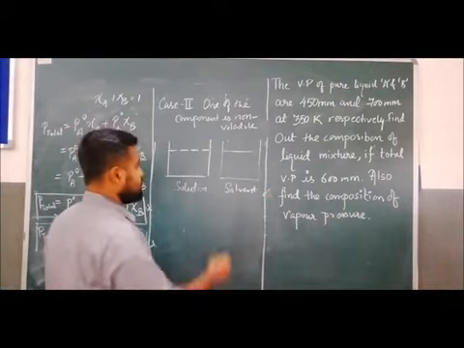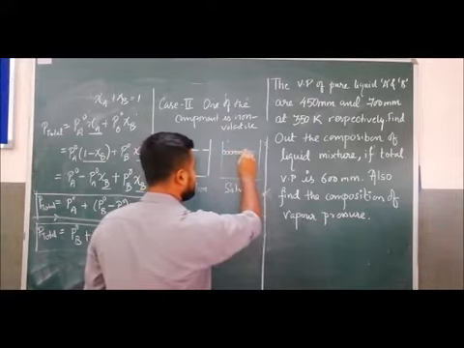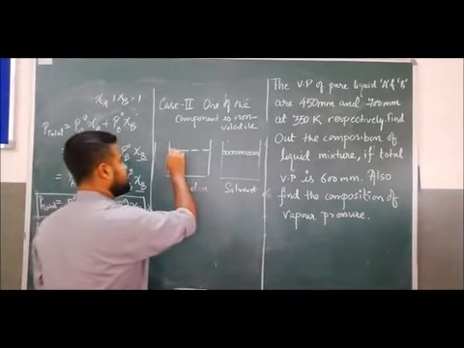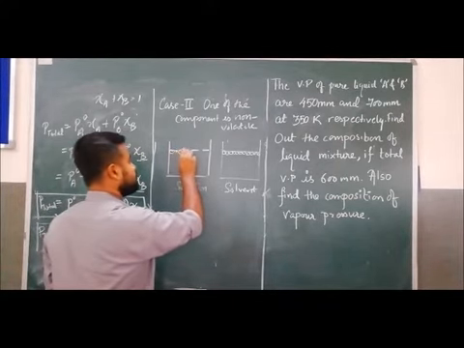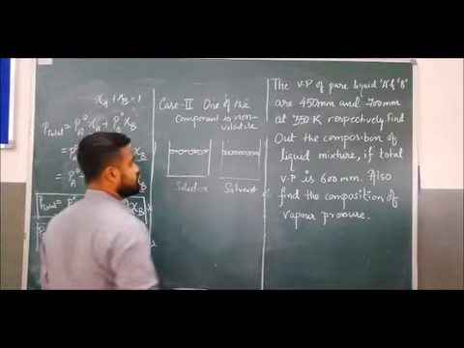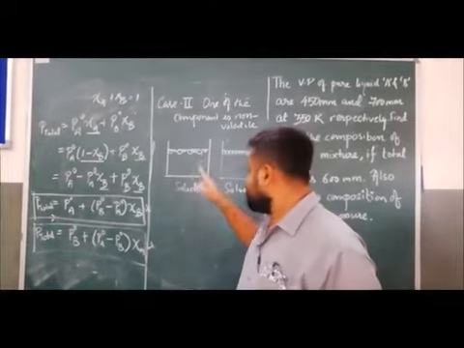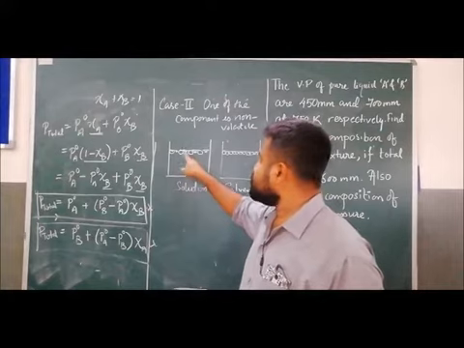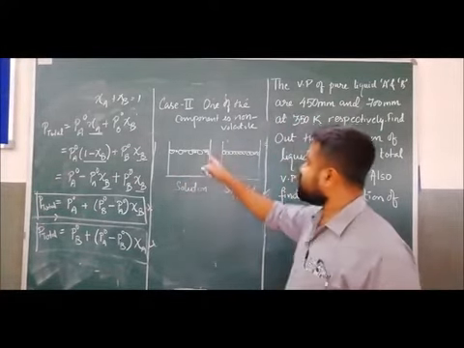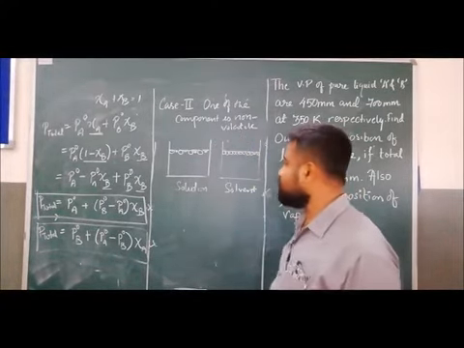So clear? In this case, there are some solvent, some solute, some solvent, some solute on the surface. Not only the particles of the solvent are present, but also the particles of the non-volatile solute. So in which case will the vapor pressure be more?